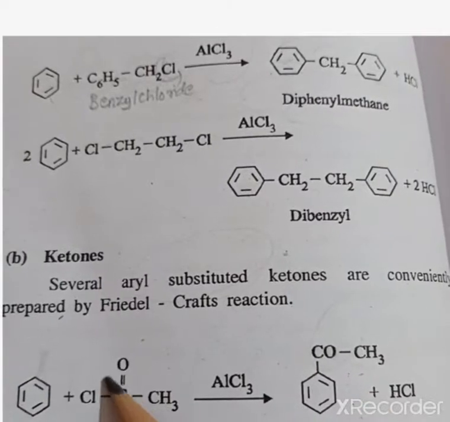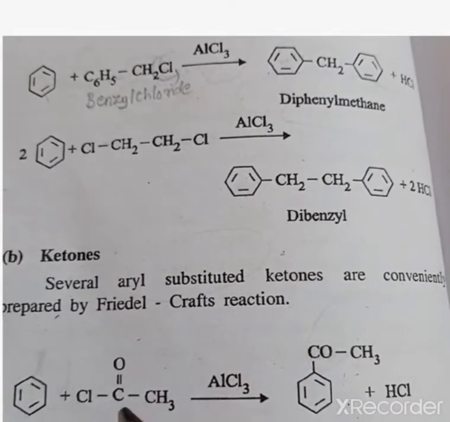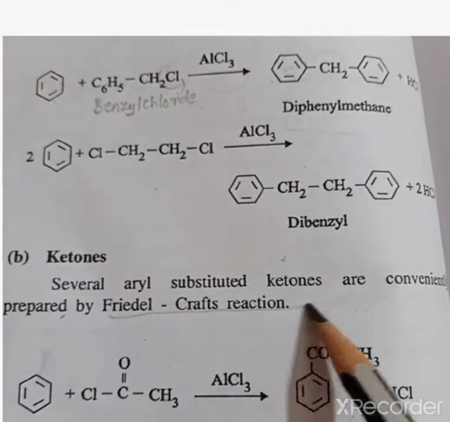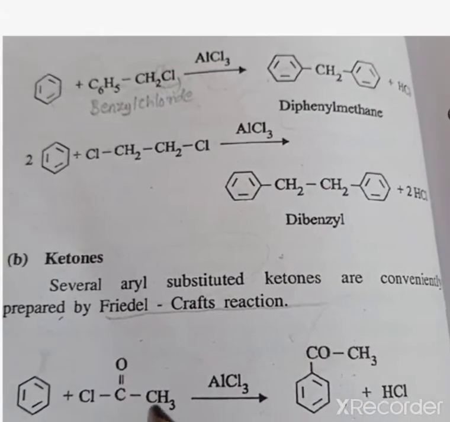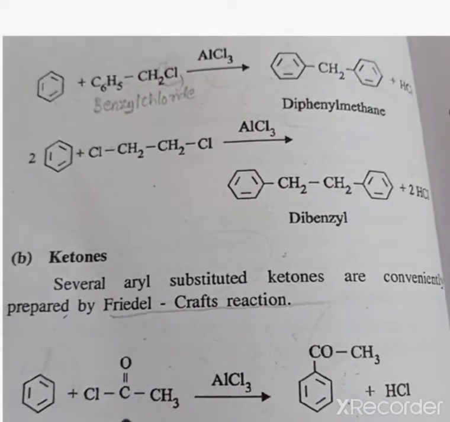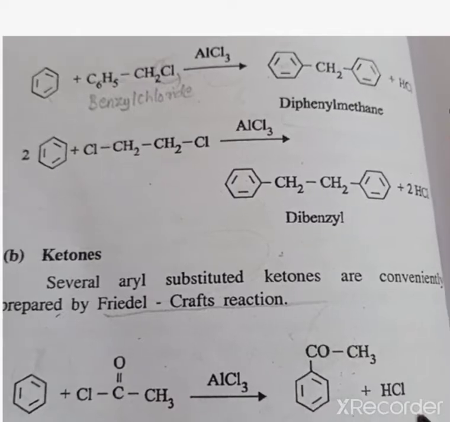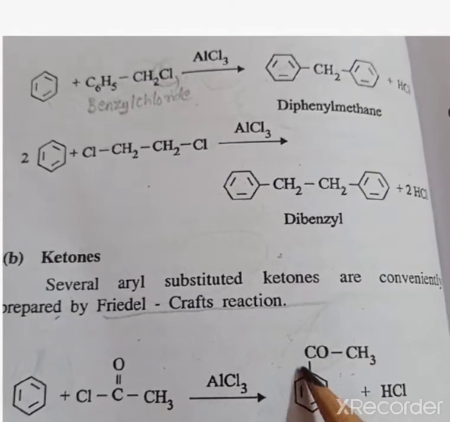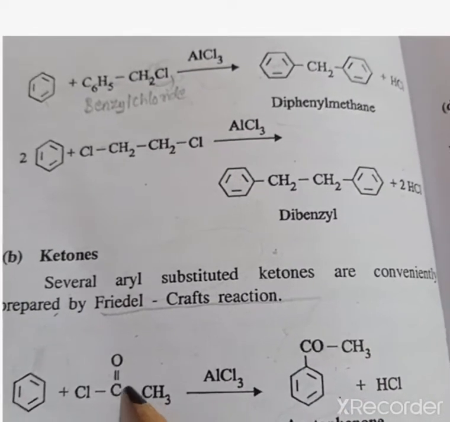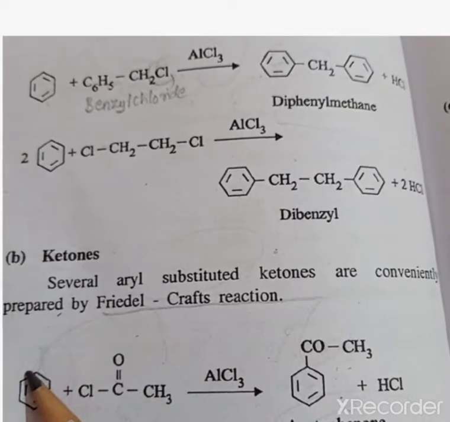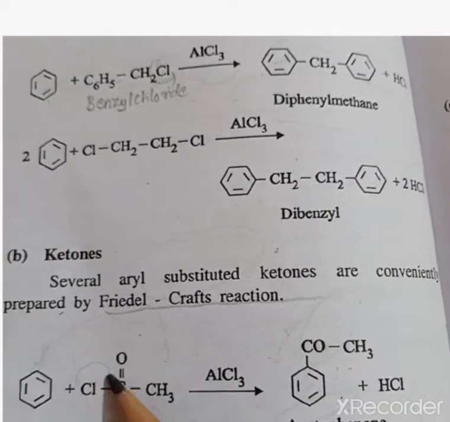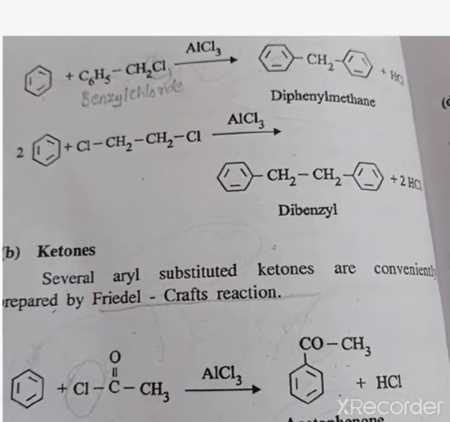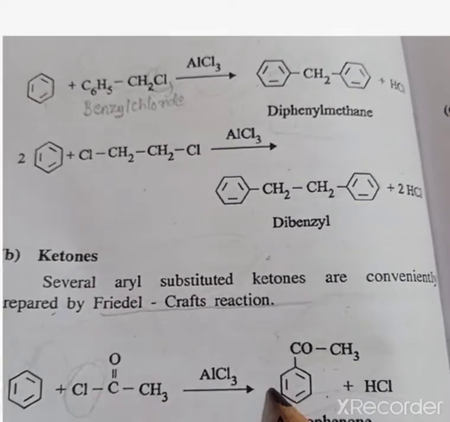Okay, so it reacts by the Friedel-Crafts reaction. Here benzene reacted with acetyl chloride and forms the acetophenone group. Here is the acetophenone compound, the preparation. So the C double bond O CH3 is directly attached in this reaction, and one HCl will be replaced. Only HCl will be replaced in this reaction, and it is said to be the Friedel-Crafts reaction.